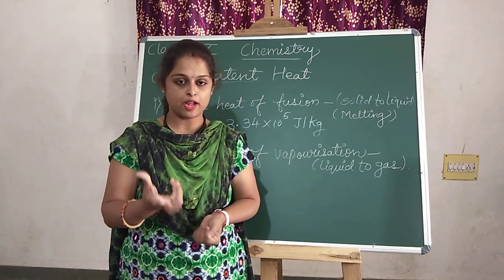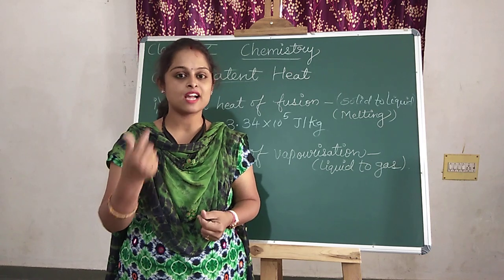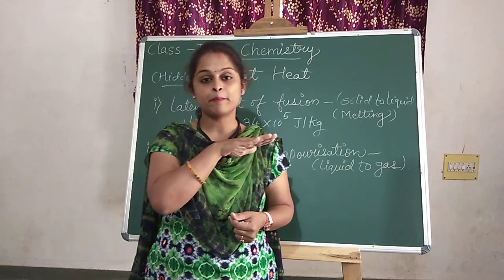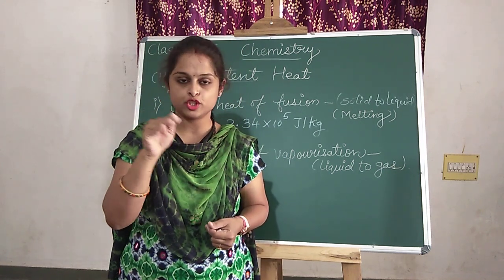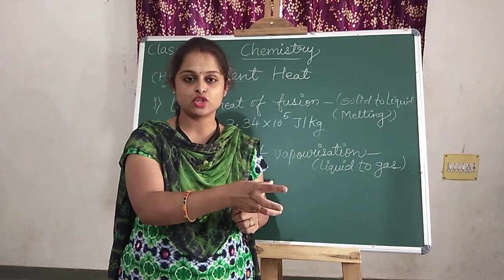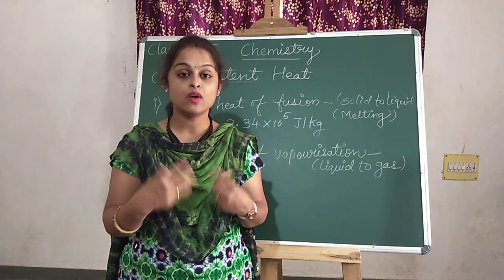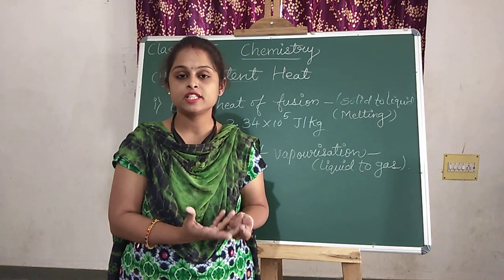Now we put the tripod stand and burner and started. It starts burning, ice started melting. Up to the point where the ice completely melts, it converted into liquid state. That solid converted into liquid state. It means after providing the latent heat, the physical state of the solid changes into the liquid state. Clear? But how does it happen? Where does the heat go? Where does the latent heat go?